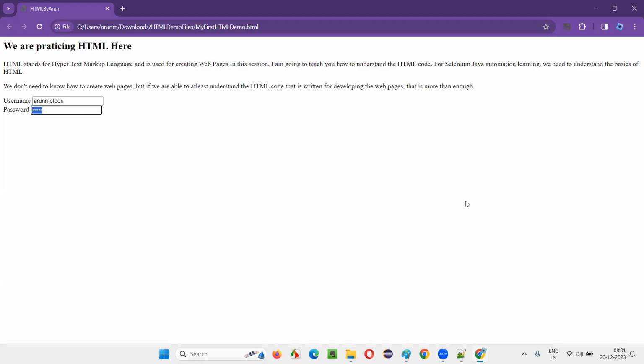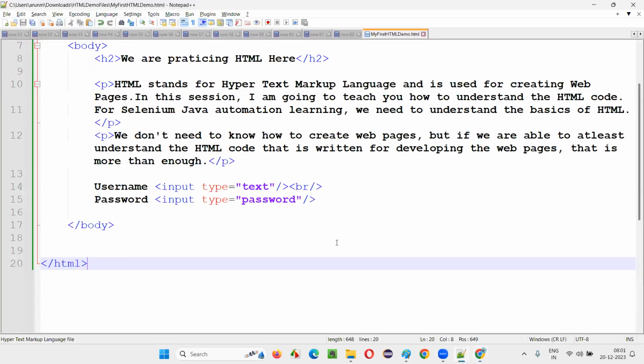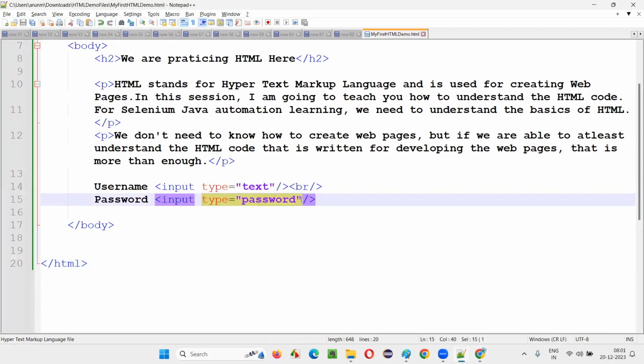Is the password visible now? Type in the chat. Is the password visible? Not visible. NV, you can type if you want. Okay. For difference, not visible. Yes, right. Username is visible. Password is not visible. Okay. It's hidden. You can see that it's hidden. So that's the difference that the type attribute is making.